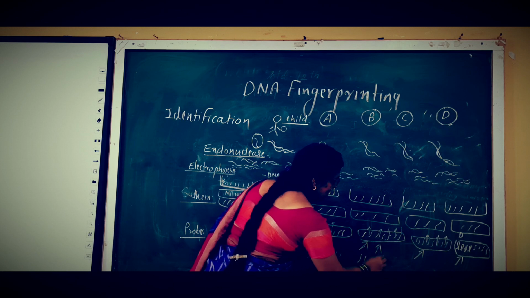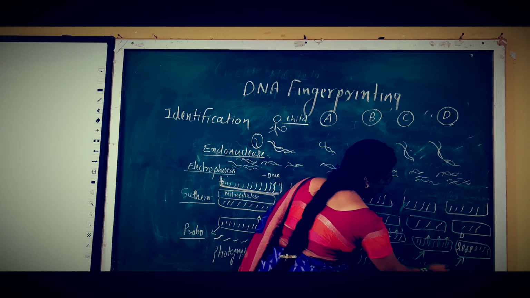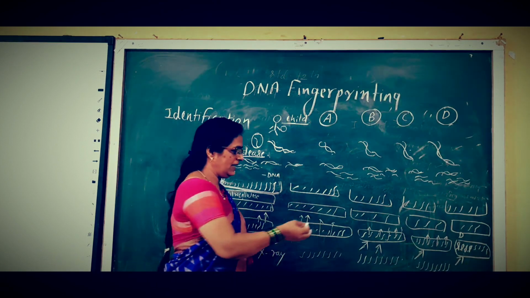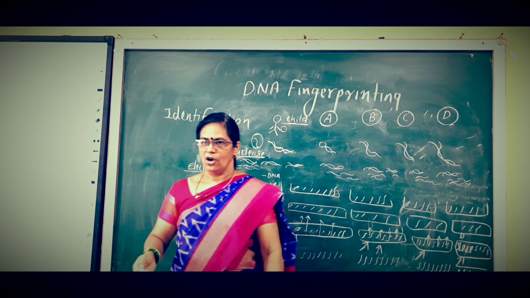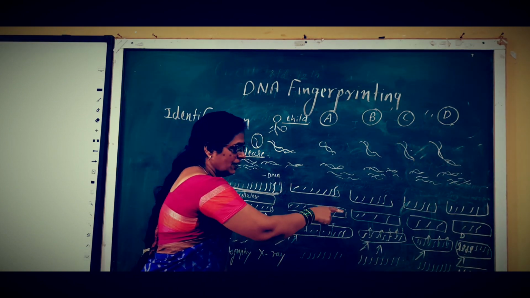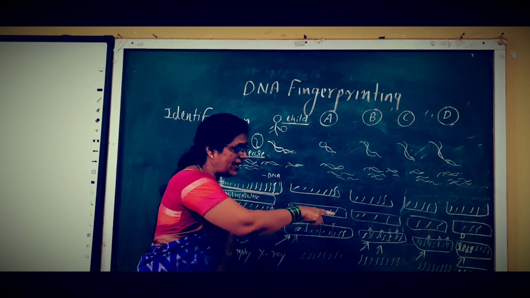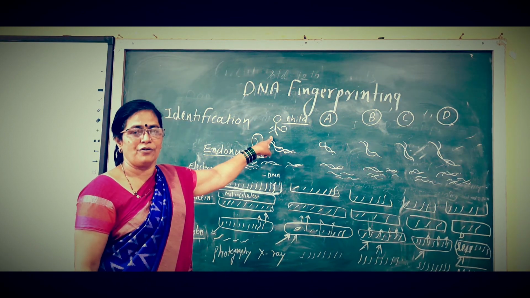Here the DNAs are single stranded, or the probes are washed out from that DNA, and we can observe it in a photograph. But in that photograph, here the DNA shows double stranded DNA. That is the VNTRs, it binds or matches to that person's DNA. That's why person D is the parent of this orphan child.